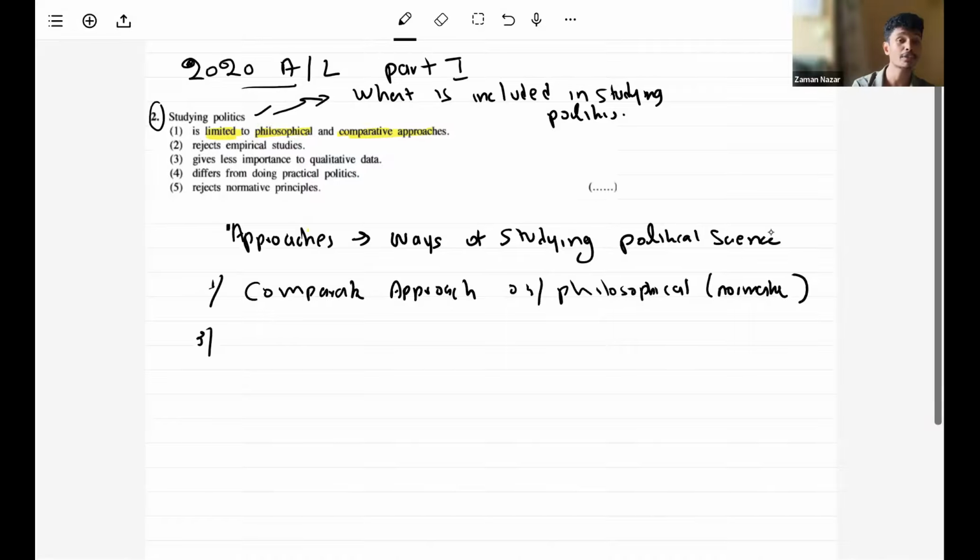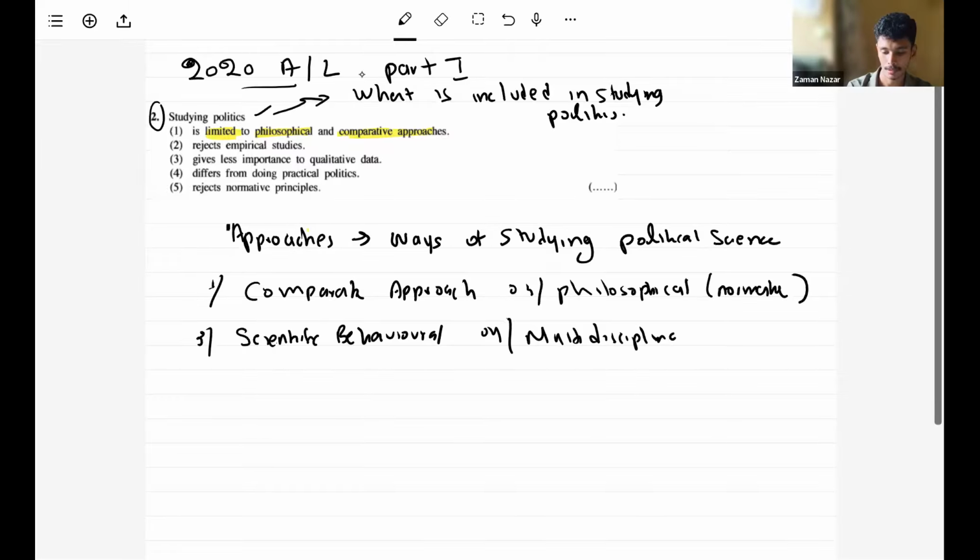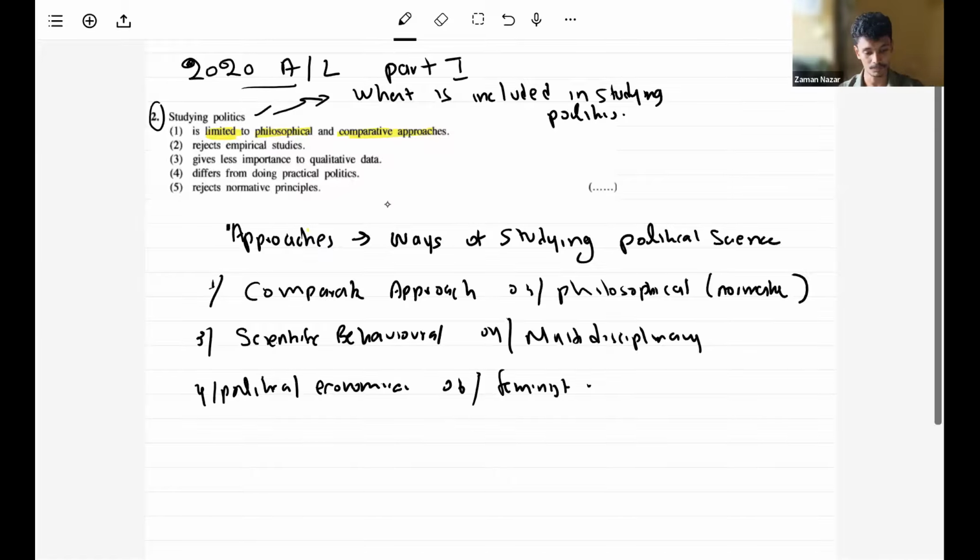Also, we have the scientific behavioral approach. We also have a multidisciplinary approach, a political economical approach, and a feminist approach. There are various approaches, right? Feminist approach, and so on.